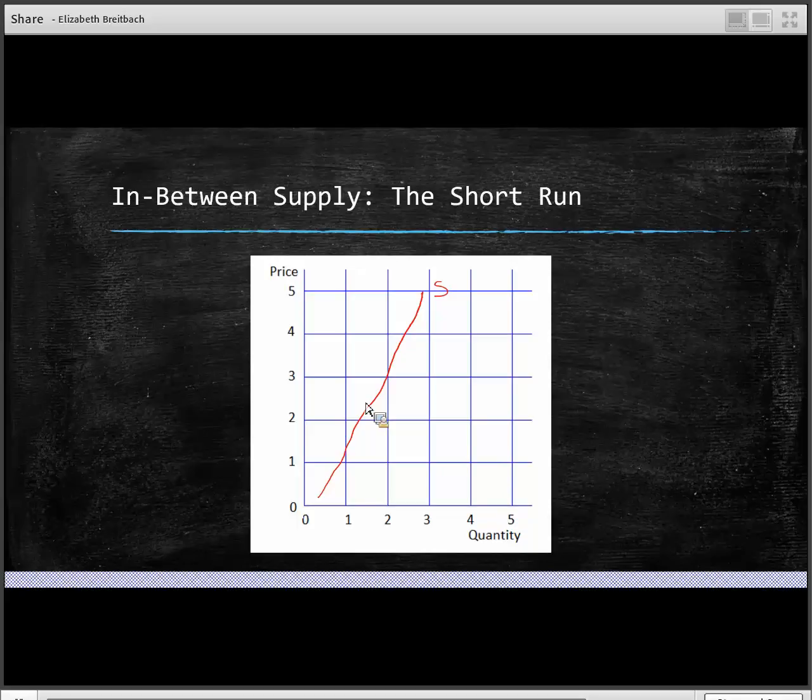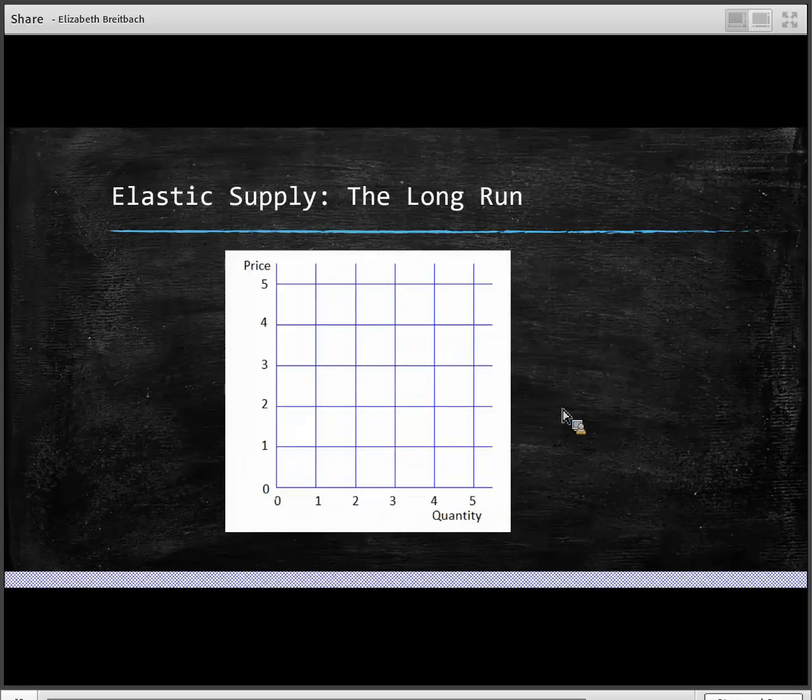And then finally, when we hit the long run, we can think about now Ford expanding their business, hiring more workers, and now they're producing cars like crazy because the price of cars doubled. And so what we see then is that supply becomes even more elastic, okay? And we start to get an even flatter slope. So what we're thinking about in terms of elasticity and slope: a perfectly inelastic supply curve is going to have a very steep, vertical slope.